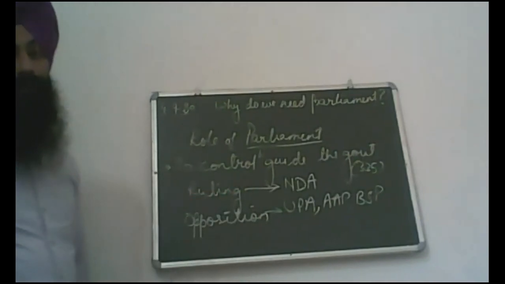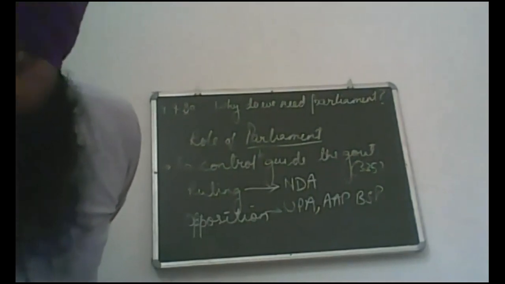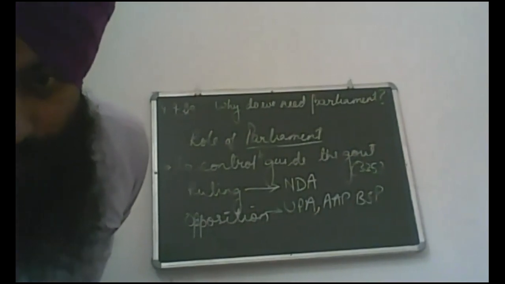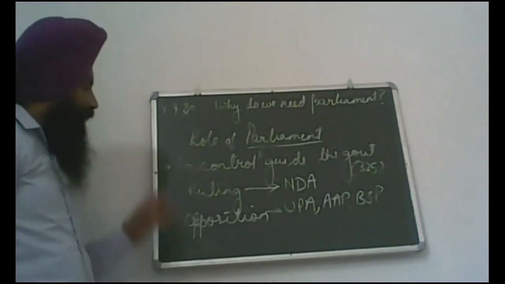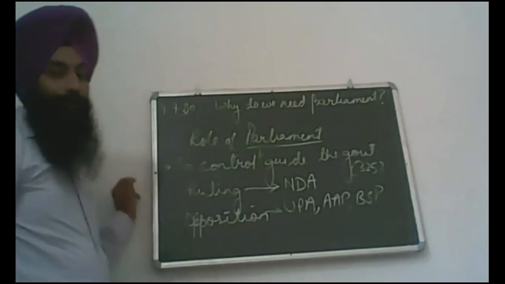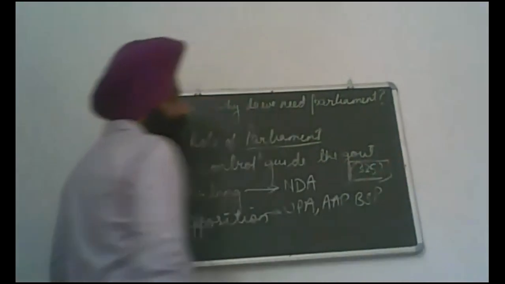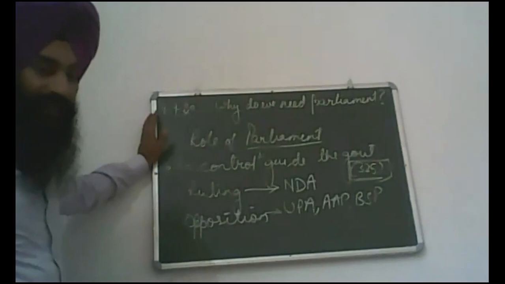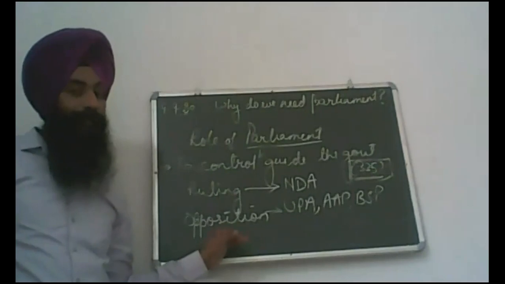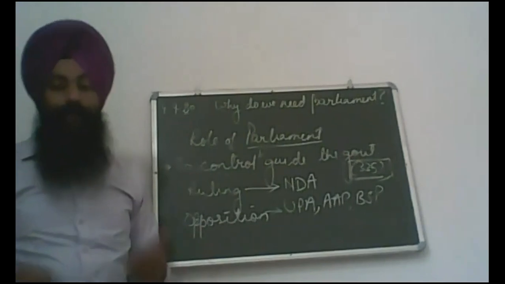the ruling party. It restricts many of its activities. For example, if the government wants to enact a new law, under such circumstances, the consideration of the opposition is more important. No doubt there is a clear majority present in Lok Sabha with the Bharatiya Janata Party. But still, if the opposition is not present in Lok Sabha, the government can't pass any law. The enactment of a law is our next chapter.